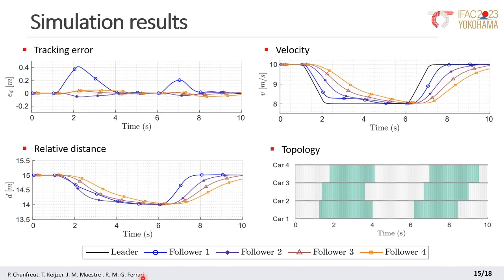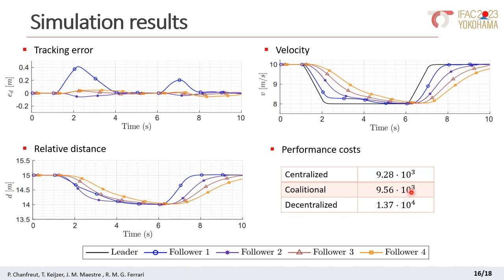Finally, this table shows the cumulative performance cost for the centralized MPC controller, that is, all the vehicles are in a single cluster, and the decentralized controller, that is, each cluster is composed by a single car during the entire simulation. Given this cost and the evolution of the communication topology that we saw before, we can see that the proposed dynamic coalitional approach reached a balance between performance and communication and coordination cost.